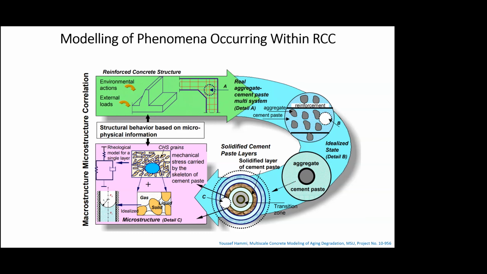It is not that you can look at each of these separately. They have to be linked, so the top level becomes the boundary condition for the bottom level. So for example, and we'll talk about this in further slides, the aggregate is surrounded by the cement paste, and then you have an interface transition zone. And how do you model the interface transition zone? And then how do you model the flow properties of this material over time? So all these things have to be addressed.